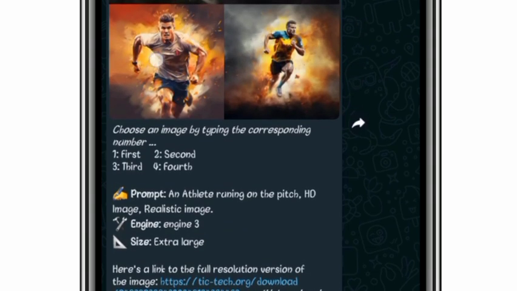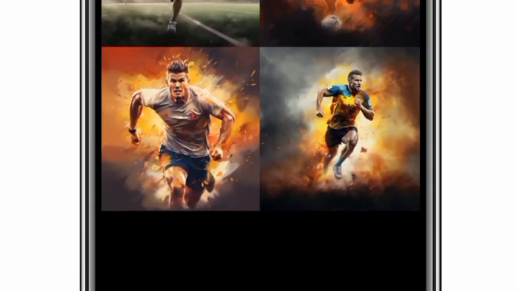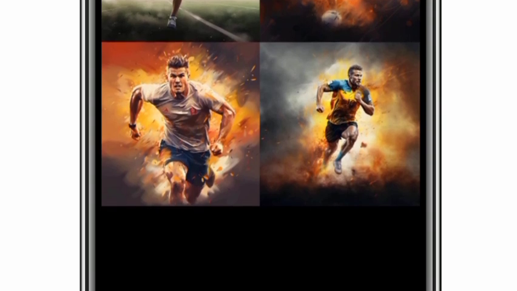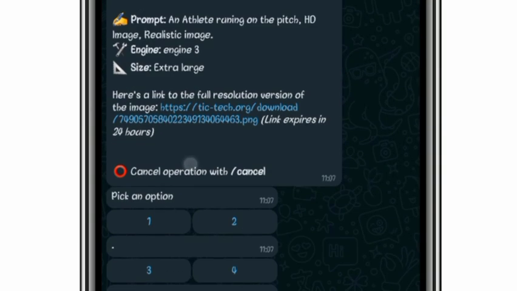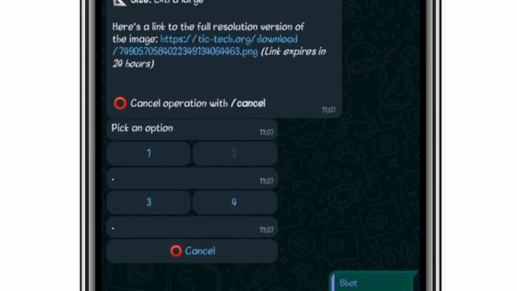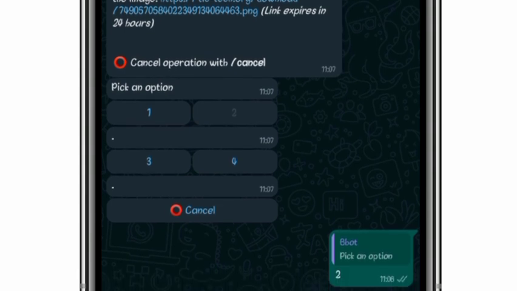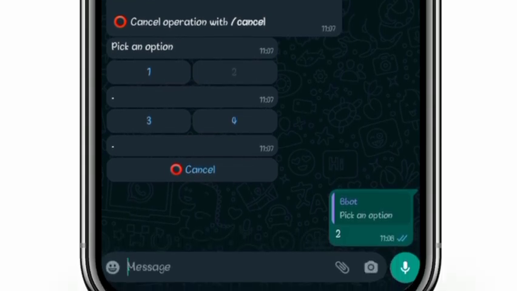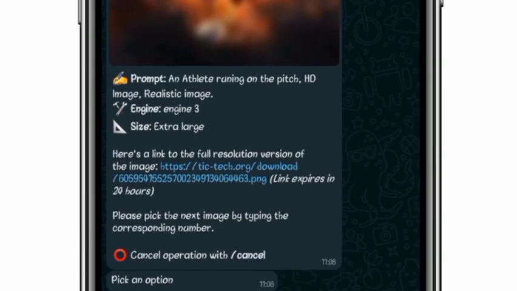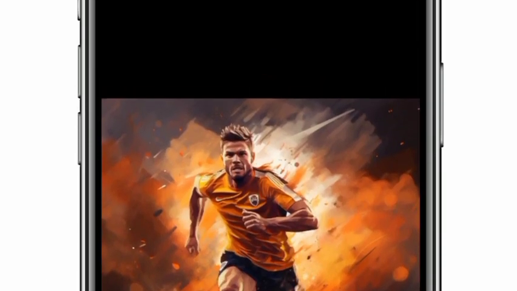It is showing you this so you can look for the best of the images you would like to choose. It is showing you 4 images. So let's say we want to choose number 2. You just pick option 2, and it will send you the image for option 2.